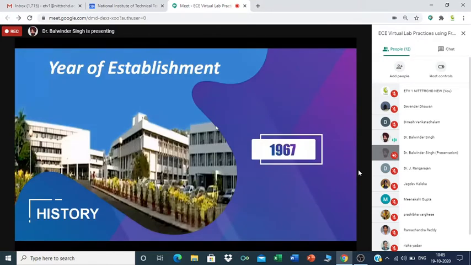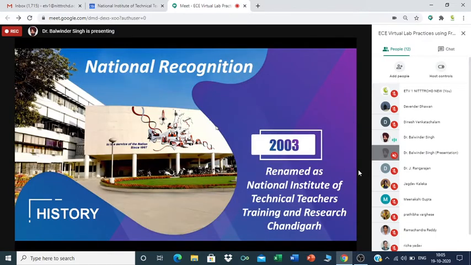So NITR Chandigarh was established in 1967, and at that time it was started with the objective of technical teacher training, and the teachers targeted were polytechnic teachers. And in 2003, this institute was renamed as National Institute of Technical Teachers Training and Research, Chandigarh.